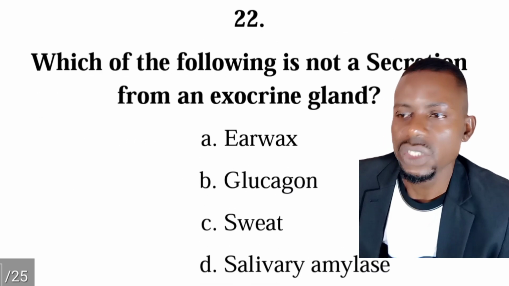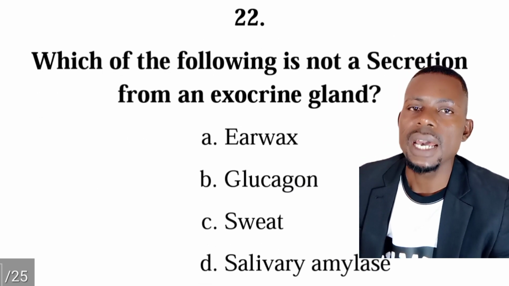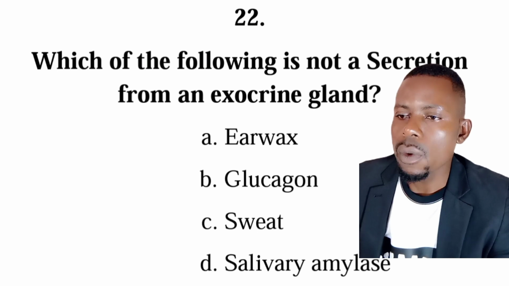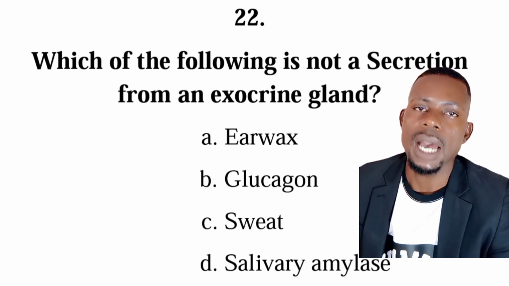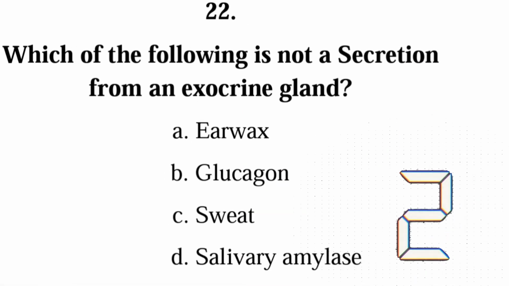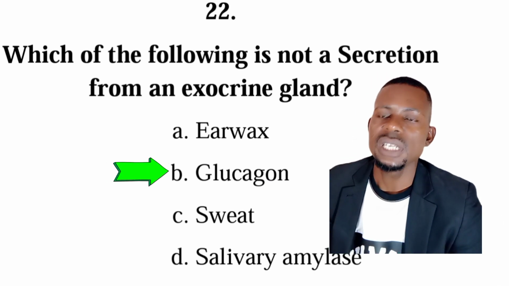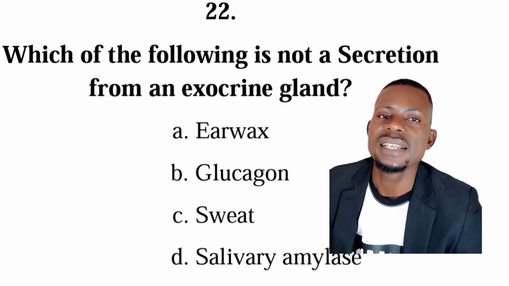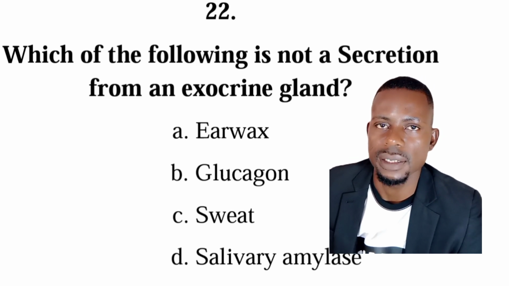Number 22 is from tissues. Which of the following is not a secretion from an exocrine gland? Is it earwax, glucagon, sweat, or salivary amylase? The correct answer is B, glucagon. So glucagon is a hormone, and hormones are secretions from endocrine glands, not exocrine glands.